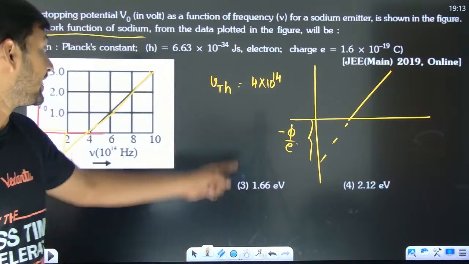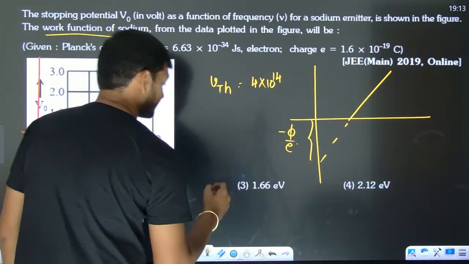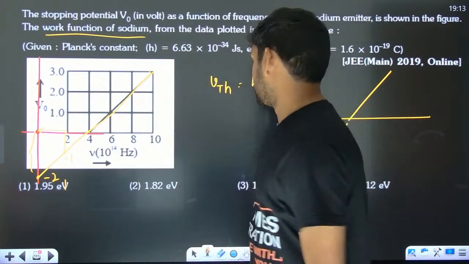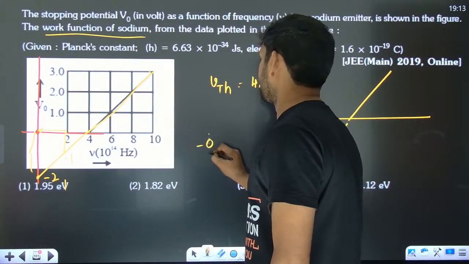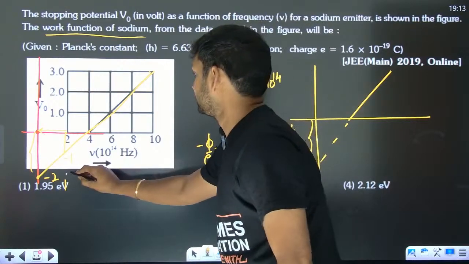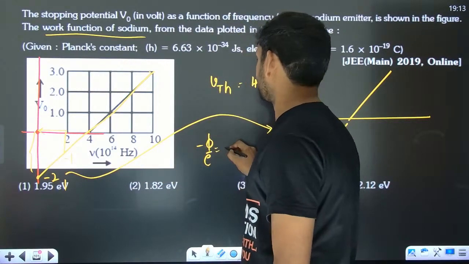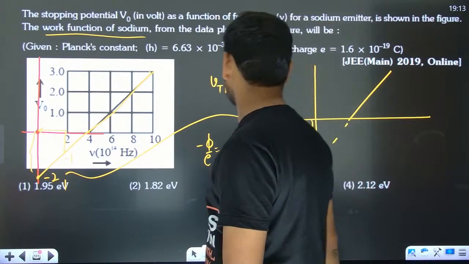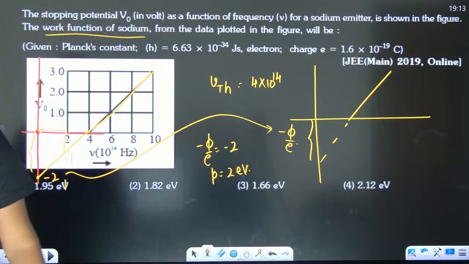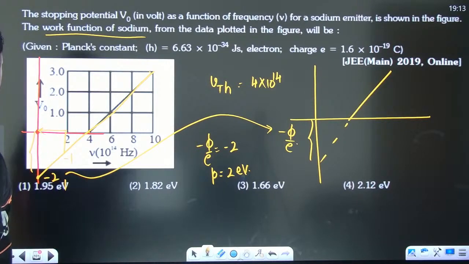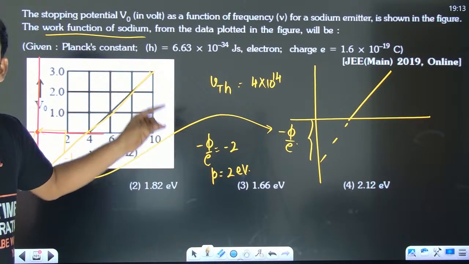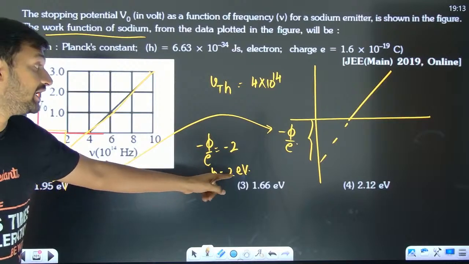Minus 2. So minus phi by e is minus 2 volt. So from this data, minus phi by e is minus 2. So the work function is going to be 2 electron volt. Mark the closest one. Mark the closest one. I think the data is not properly plotted. If it is properly to scale, then for sure it should come out to be exactly 2.